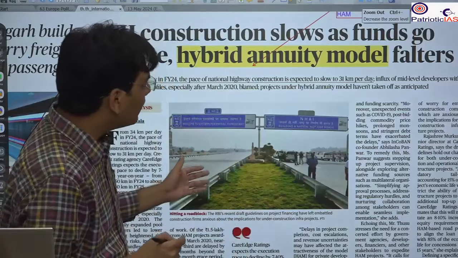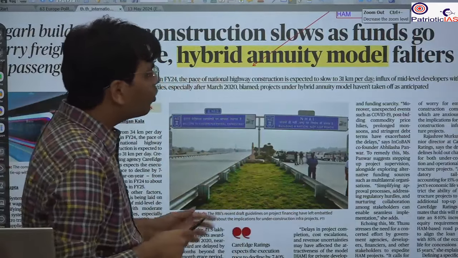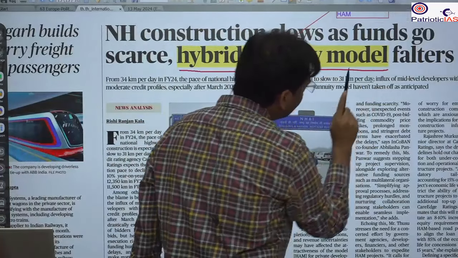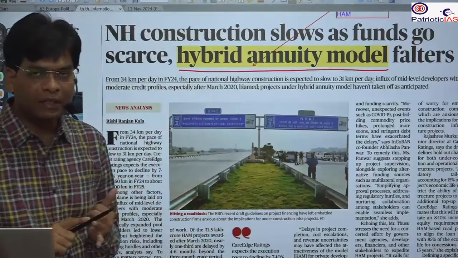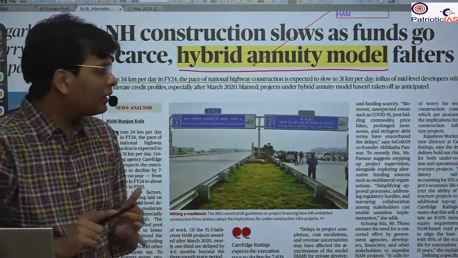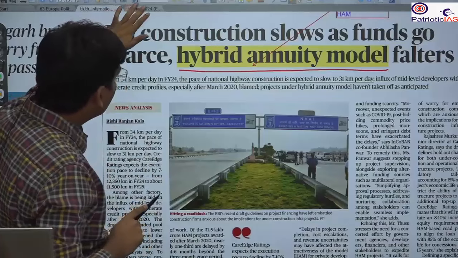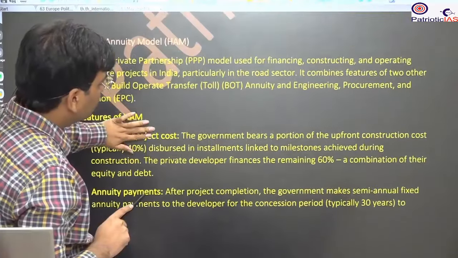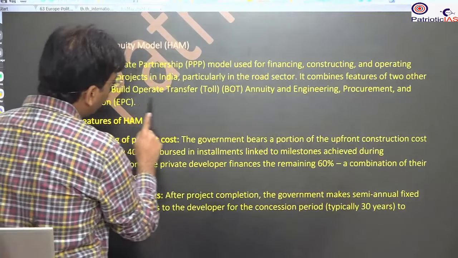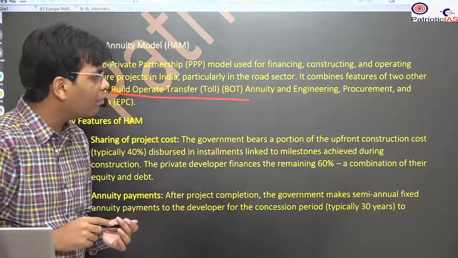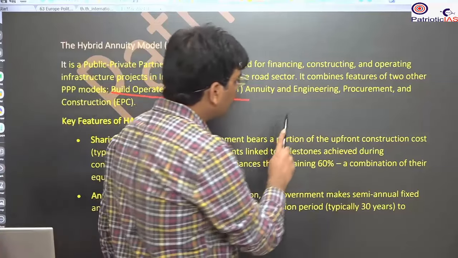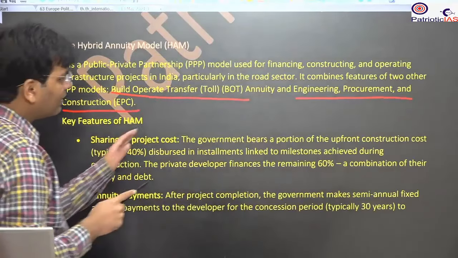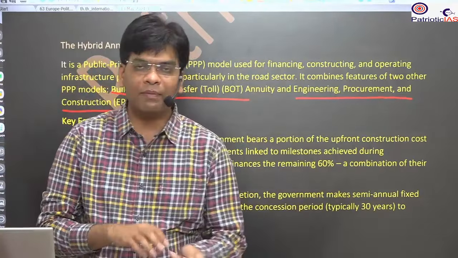So we have done it in highway construction, road construction, and one of the models is the hybrid annuity model. Under this, the government and the private sector will collaborate. What is this? This is a mixture of the previous two public-private collaborations. One was the build, operate, transfer, known as the BOT system, and the other is the engineering, procurement, and construction, the EPC model. Again, this is a type of public-private partnership.